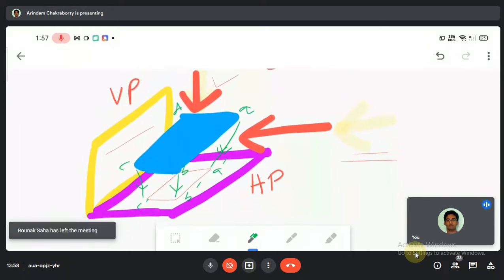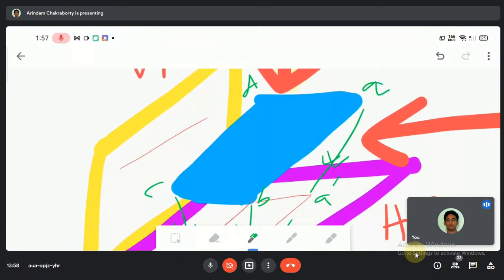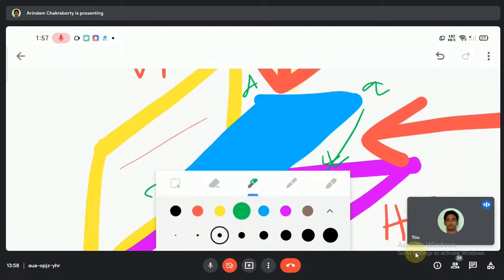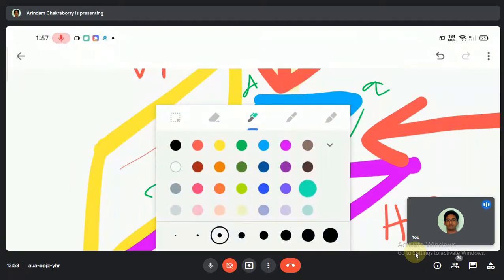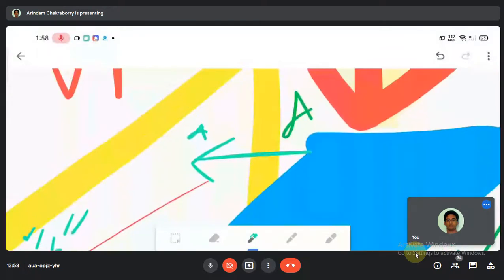We cannot answer in this manner. Let me tell you, you cannot answer this in this manner. But what about this way? Now if you project in this way, let me change the color. Okay, if I project in this manner, what I can see is that these two points, C and D, are being projected. So I can write over here C double dash B double dash. Clear? Now similarly for this one, I can write A double dash D double dash.